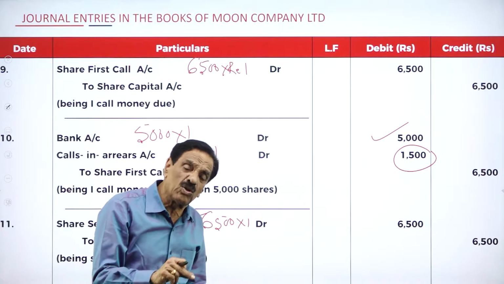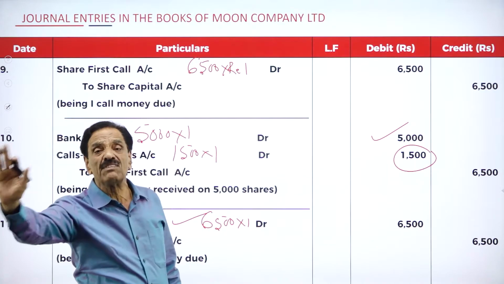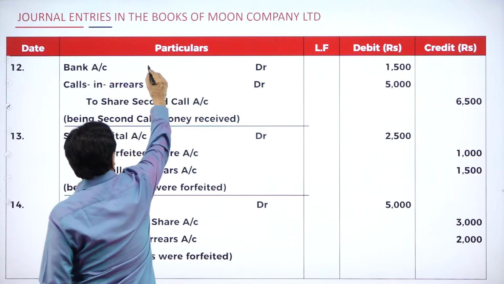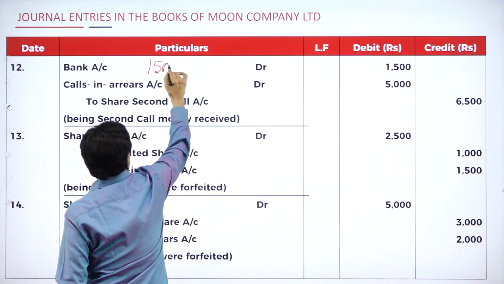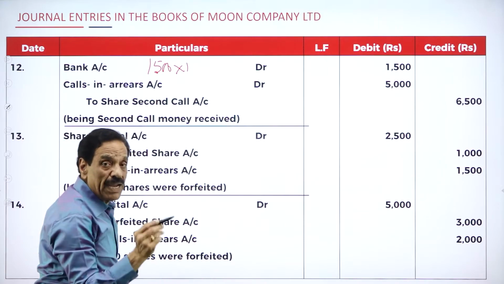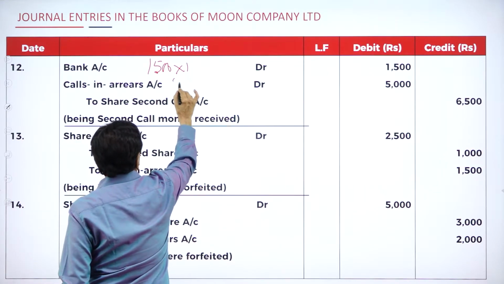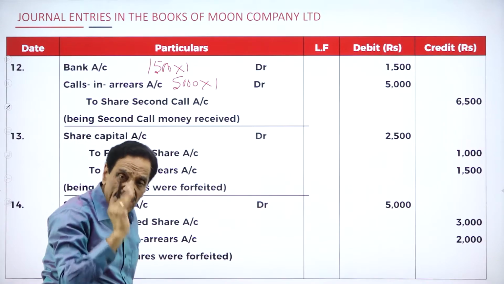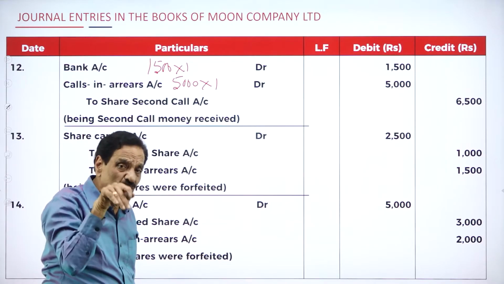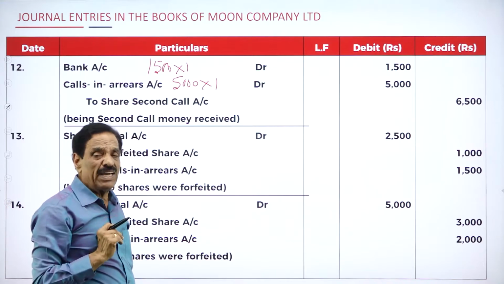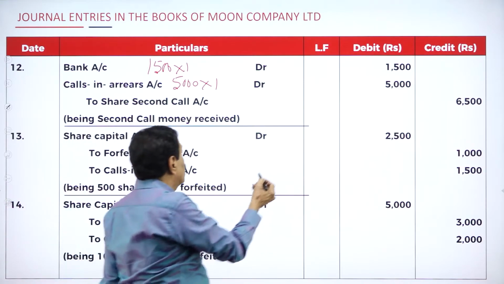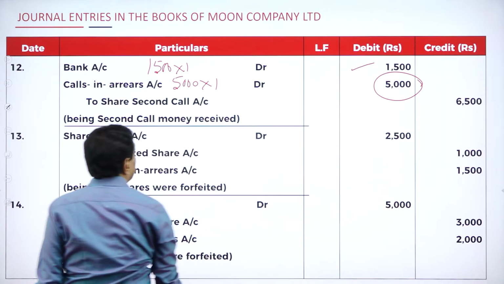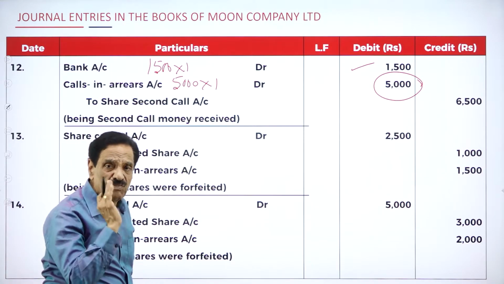Now who becomes the shareholder? Only 1,500. That is the next entry. Bank account debit 1,500 into 1, 1,500 he paid. On how many shares could he not pay? 5,000 into 1. This includes what? 500, 1,000, 3,500. Totally how much? 5,000. They could not pay. 5,000 is a debit entry. How much collected? 1,500. They become the shareholder to the extent of 1,500.